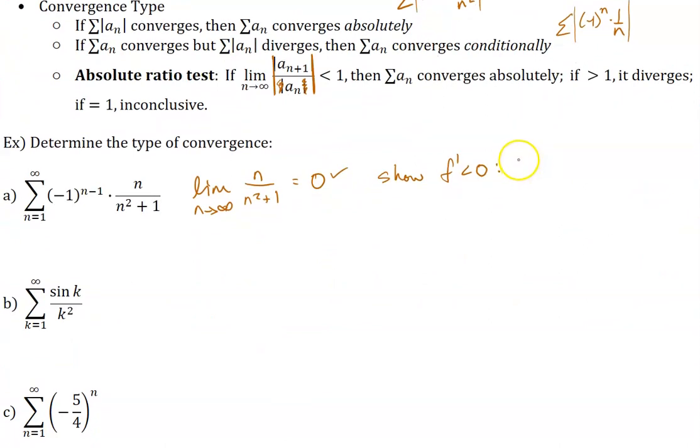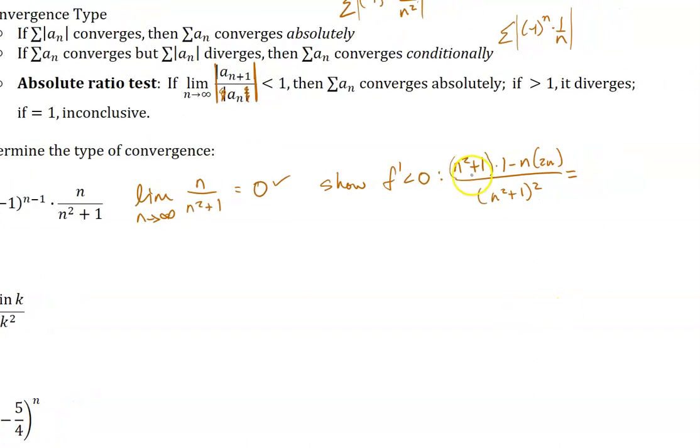So the derivative would be (n squared plus 1) times (1 minus n times 2n) all over (n squared plus 1) squared, which is equal to, this is n squared minus 2n squared, and then plus 1. So we have (1 minus n squared) over (n squared plus 1) squared.